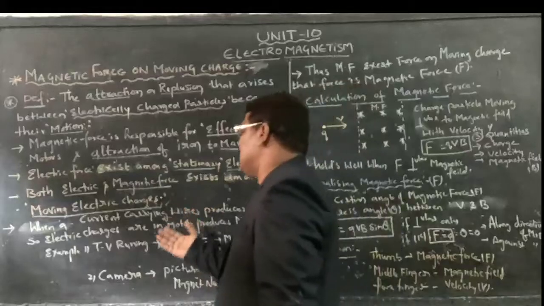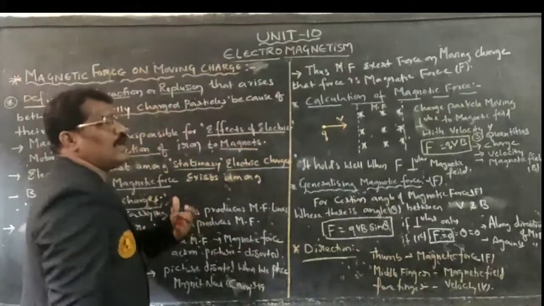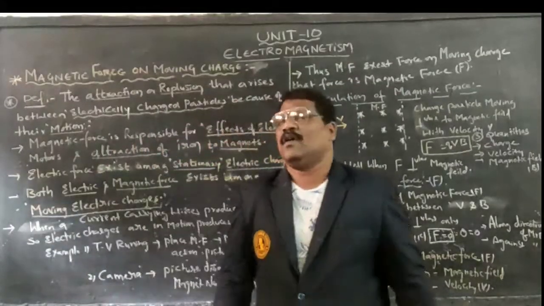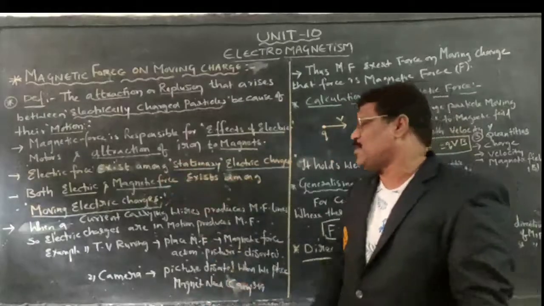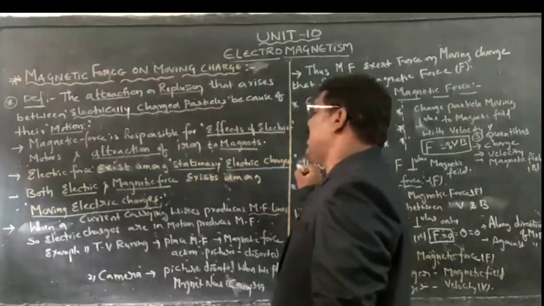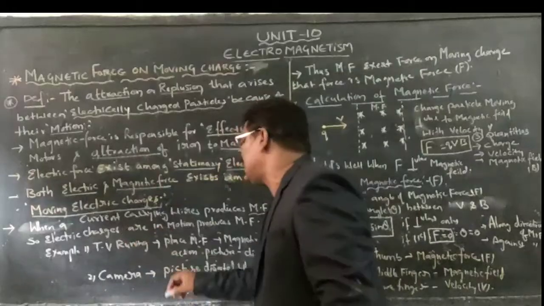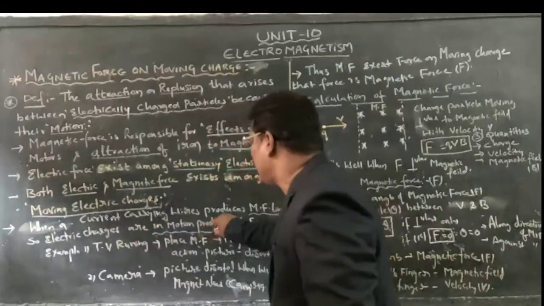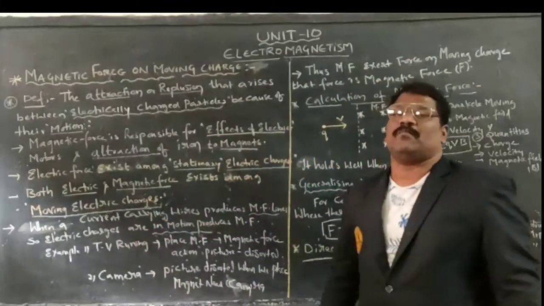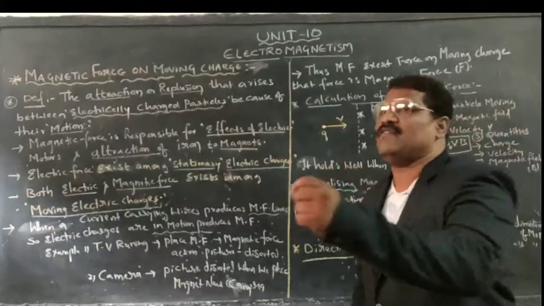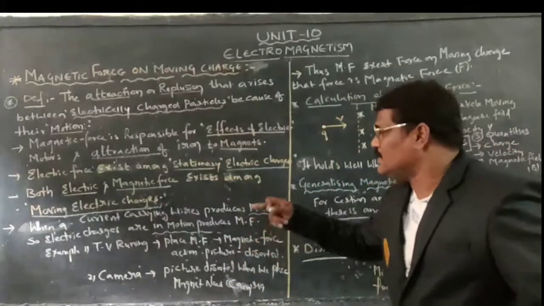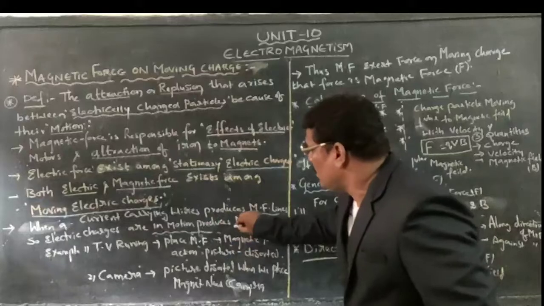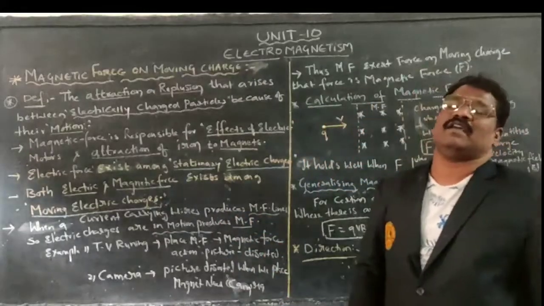That's the reason. Example I have given: when a current carrying wire produces magnetic field lines, the electric charges are in motion, and they produce magnetic field lines. By that we can say that electric charges are in motion with respect to the magnetic field.